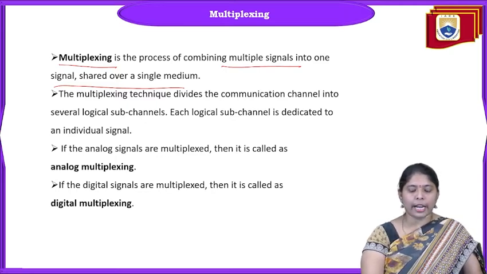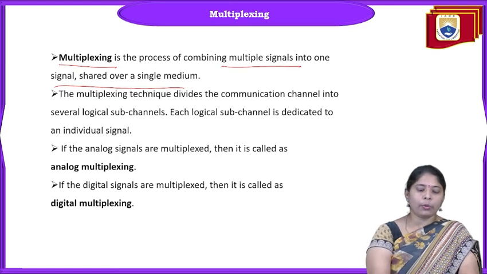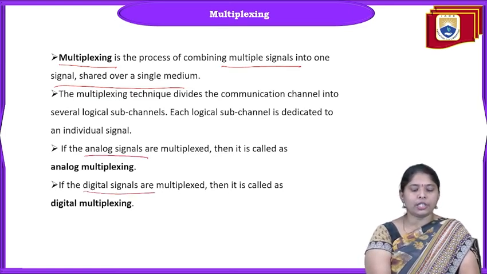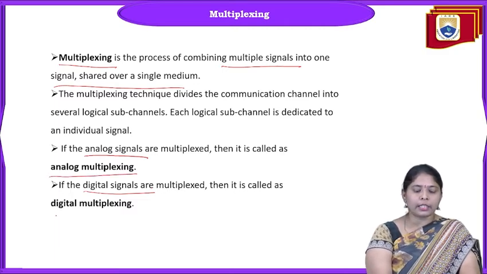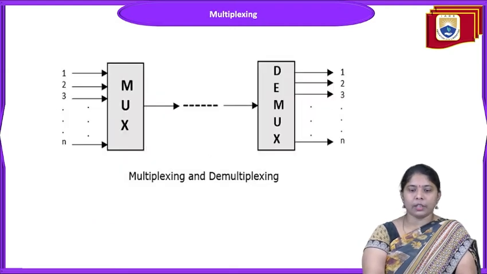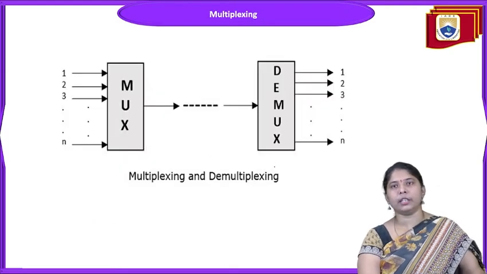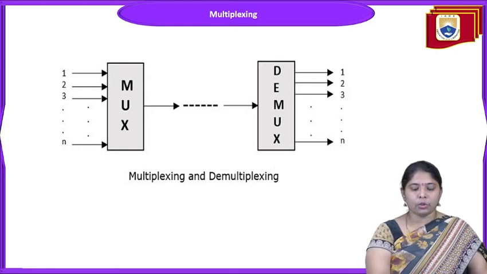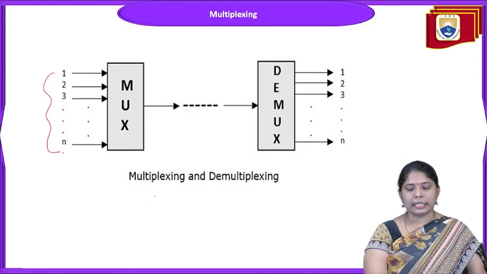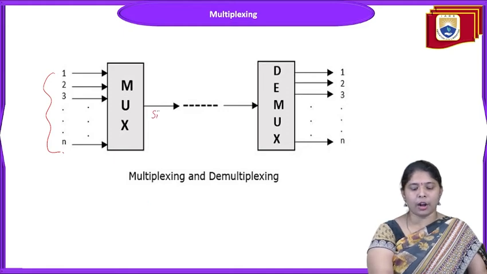Here is a block diagram. As we know, we can do transmission for analog signals and digital signals. Similarly, analog multiplexing is there and digital multiplexing is there. This is the exact diagram of multiplexing and demultiplexing. You have 1 to n message signals, but a single output line.